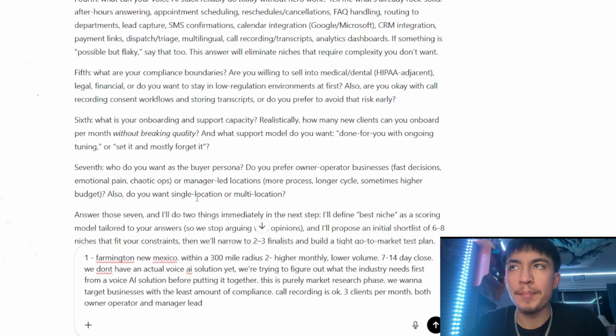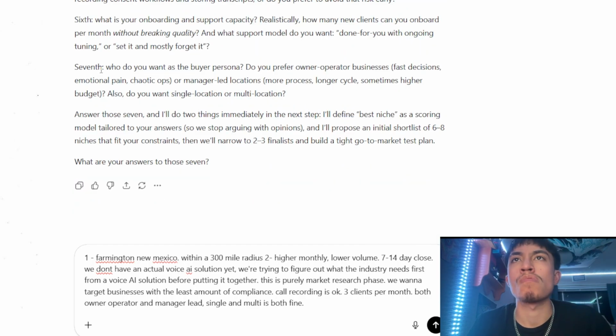Or do you want single location or multi location? Single or multi location doesn't matter. I would say multi is better, but in the beginning we're just throwing out a net, right? We don't really care if it's multi or single, so I don't think this is too relevant. That's what this question is basically saying. Both, single and multi.